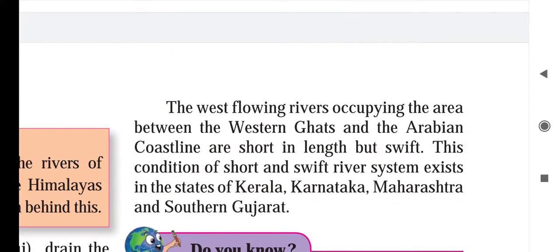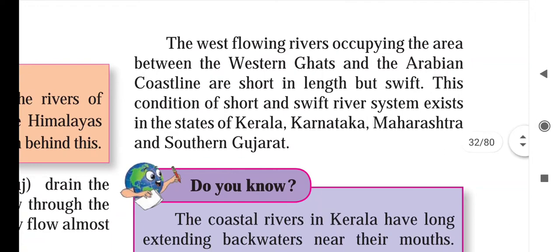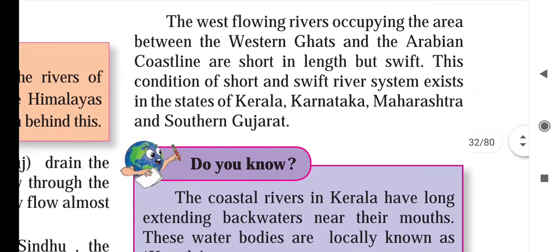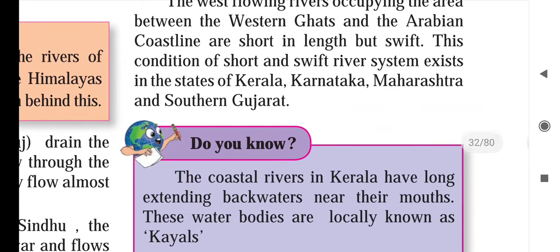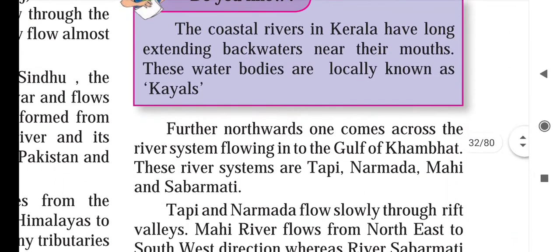The west flowing rivers occupying the area between the Western Ghat and the Arabian coastline are short in length but swift. So here it is said that west flowing rivers are between the Western Ghat and Arabian coastline. These rivers are short in length but swift in nature. This condition of short and swift rivers exists in the states of Kerala, Karnataka, Maharashtra and southern Gujarat.